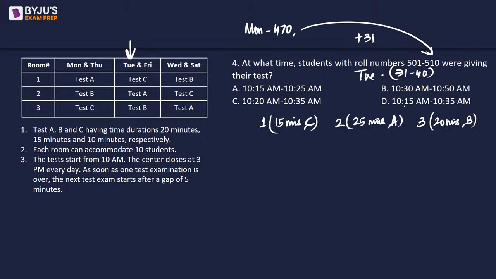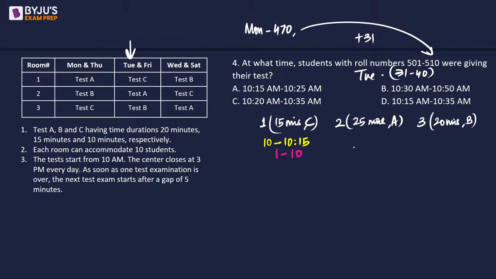Now, same logic. The first room wherein students will enter is going to be room number 1. They will be writing test C, and that will be for 15 minutes. Obviously, the test starts at 10, so they will be getting out at 10:15. These are going to be students with roll number on that particular day from 1 to 10. Actually, the roll number is cumulative, but it will be difficult to deal with 3-digit numbers. So I'm taking every day starting as roll number 1.